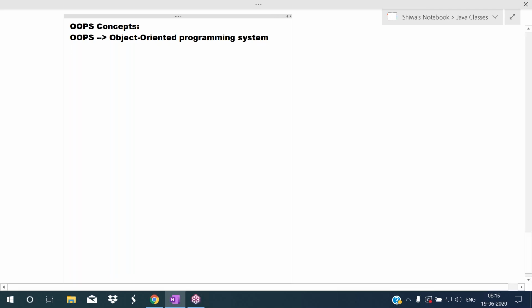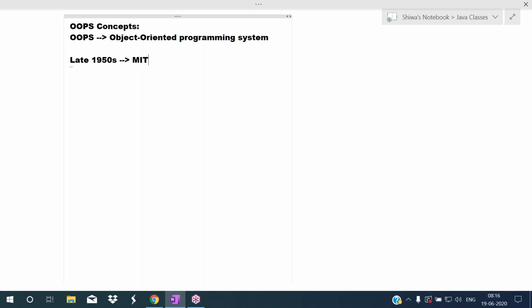First they introduced object oriented programming concepts. Based on those concepts, they developed some languages. So first concepts were developed, later languages were developed. These concepts were developed in the late 1950s at MIT.